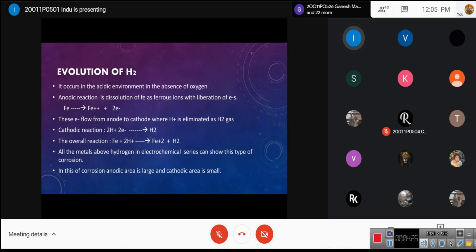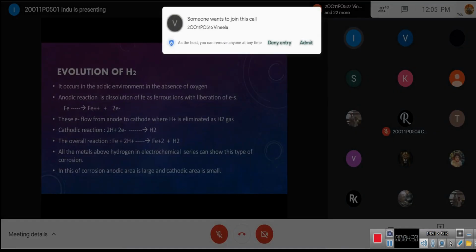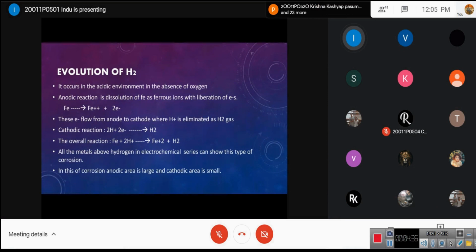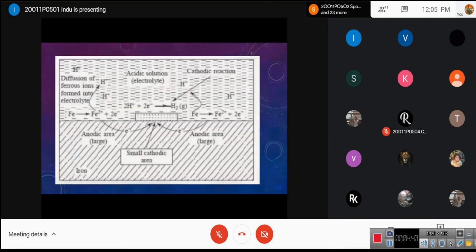So in this type of corrosion, the anodic area is large and the cathodic area is small. And the metals which are placed above hydrogen in the electrochemical series, such as copper, gold, etc., show this type of corrosion. Here we can look at the picture. There is a small cathodic area and a large anodic area, and the electrons flow from anode to cathode to give liberation of H2 gas, and this is in the presence of the acidic electrolyte where H+ ions are dissolved.